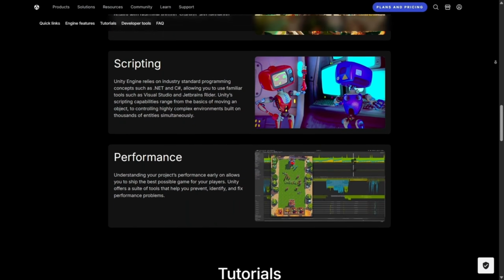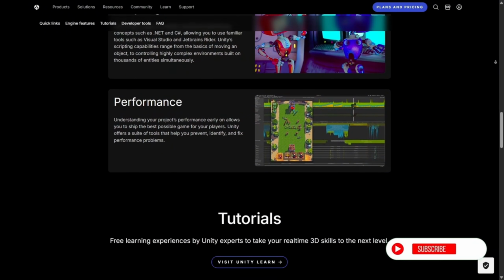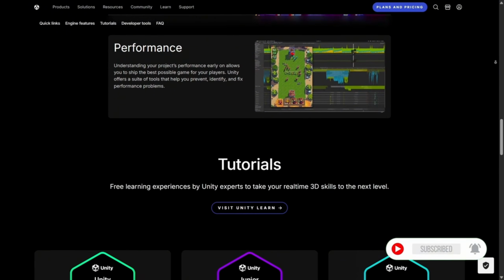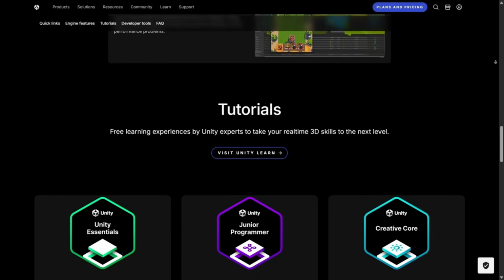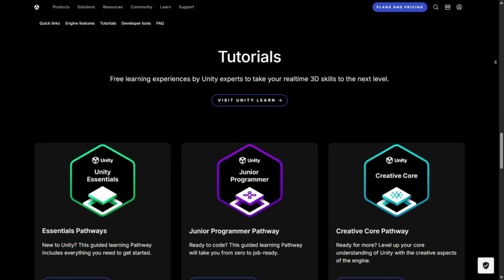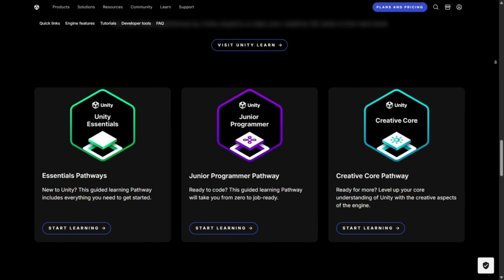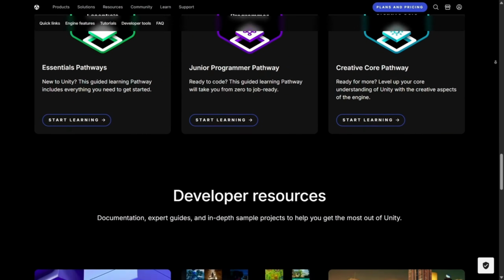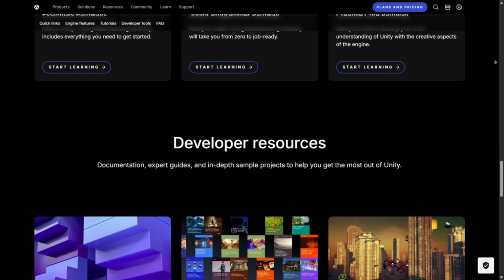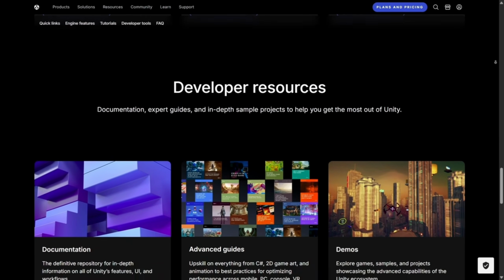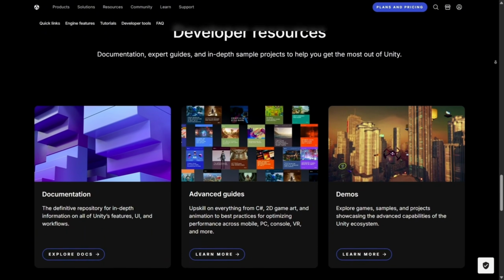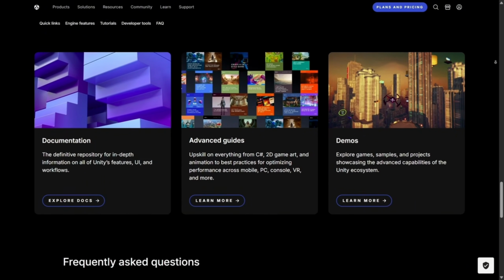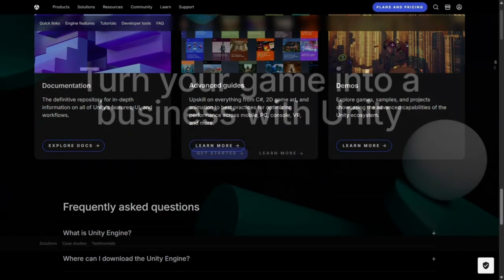If you're wondering whether Unity is beginner-friendly, the answer is yes. The engine offers a gentle learning curve with drag-and-drop features, visual scripting through tools like Bolt, and plenty of tutorials. For those who want to dive deeper, C# scripting opens up endless possibilities. This dual approach makes Unity a platform where beginners can start quickly but also grow into professional-level development over time.